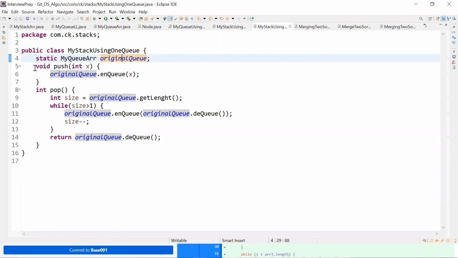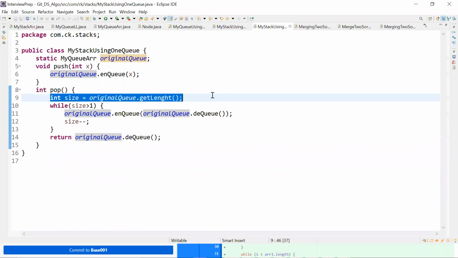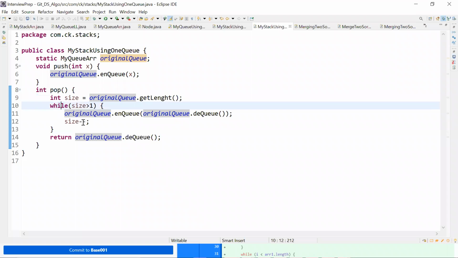Okay, my push logic is so simple. And my pop logic would be something like this. I'm taking the size of it. While size is greater than 1, I'm trying to q1.nq of q1.dq, and I'm decrementing size, and I'm returning q1.dq. So simple, right? This is also very simple, very limited lines of code, guys.